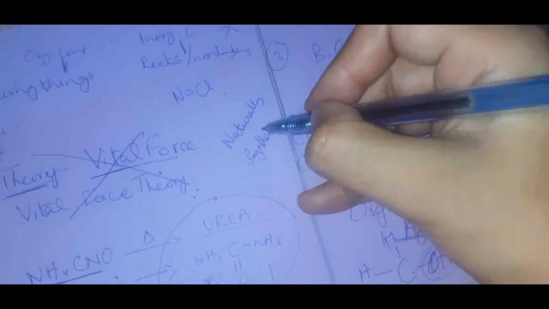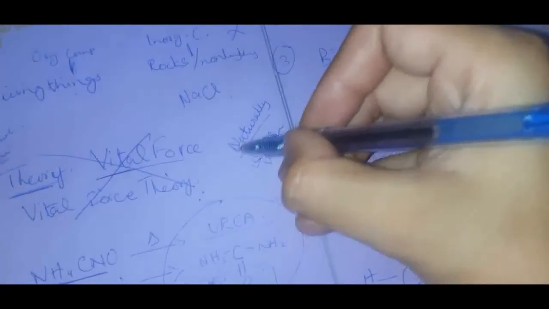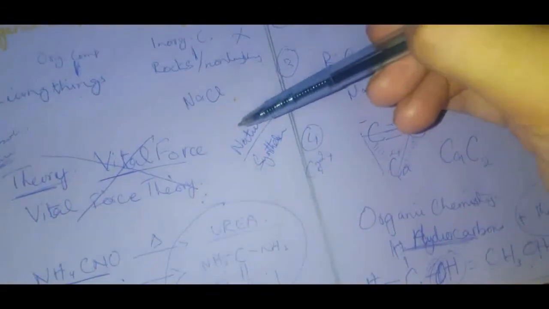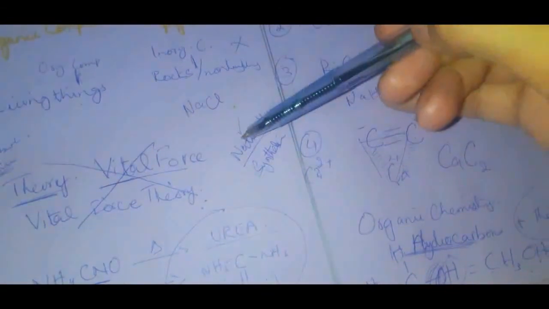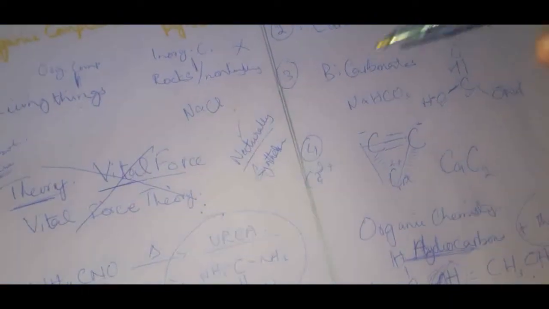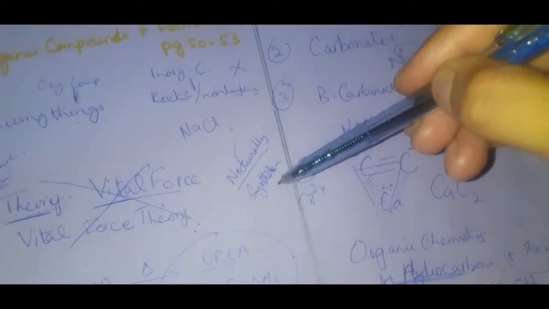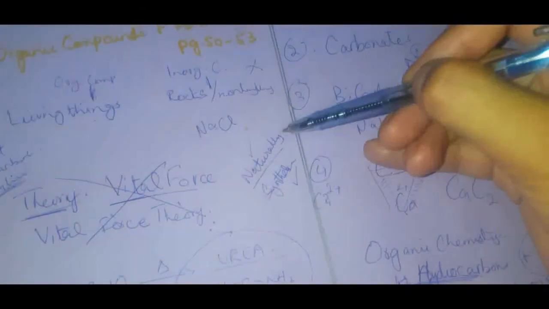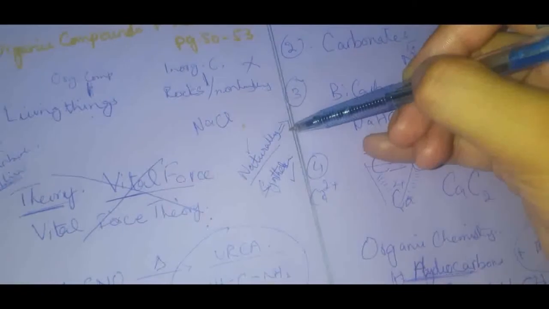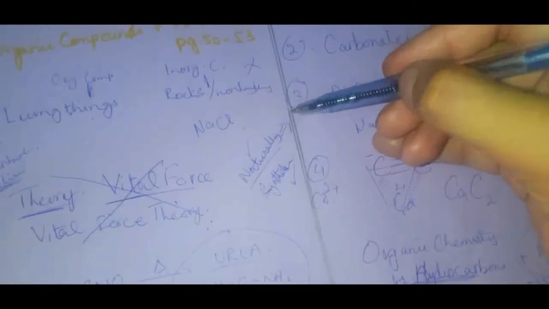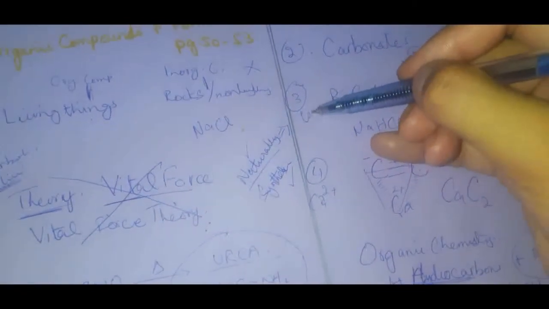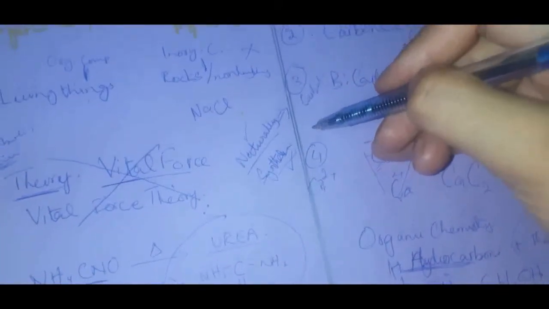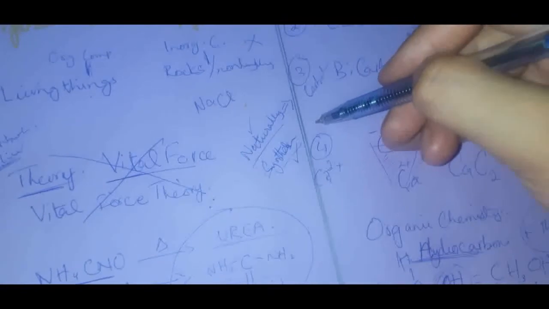The naturally occurring ones were those which Berzelius and the early scientists believed could only exist naturally and that we cannot synthesize in the laboratory. But then we synthesized them, so now they are also part of organic compounds.